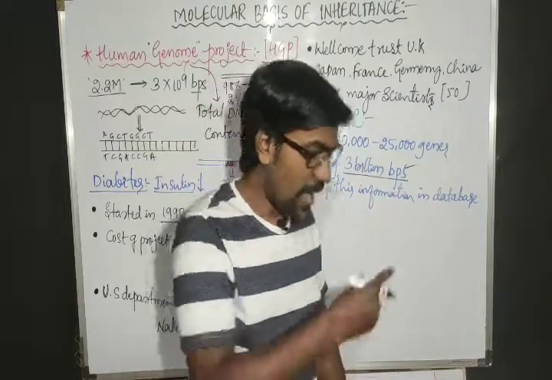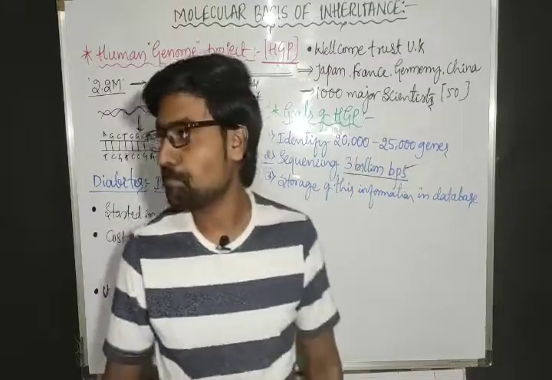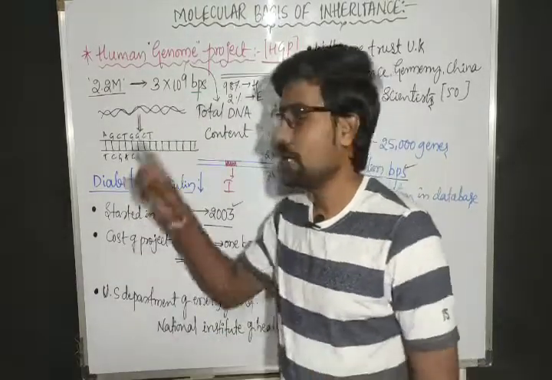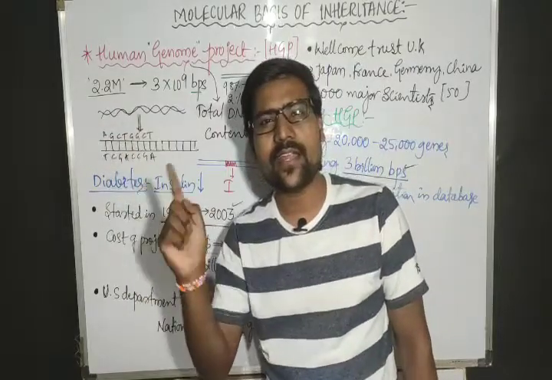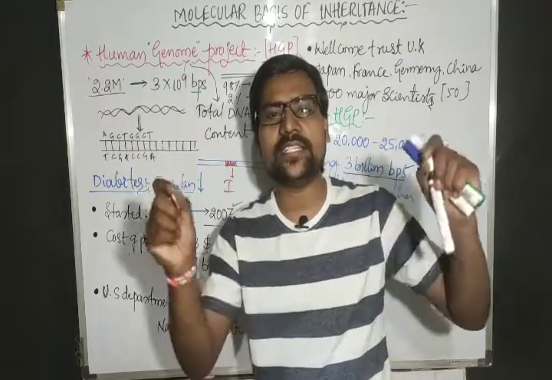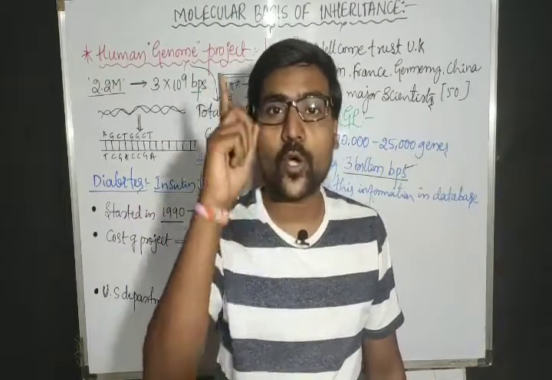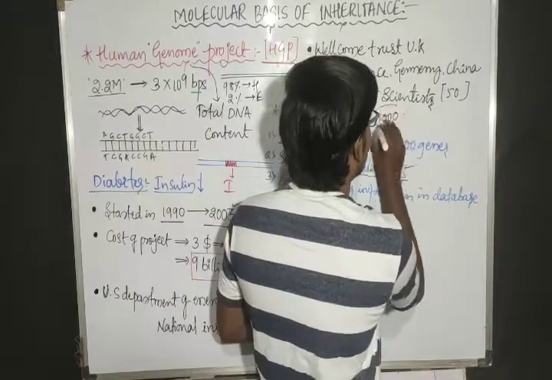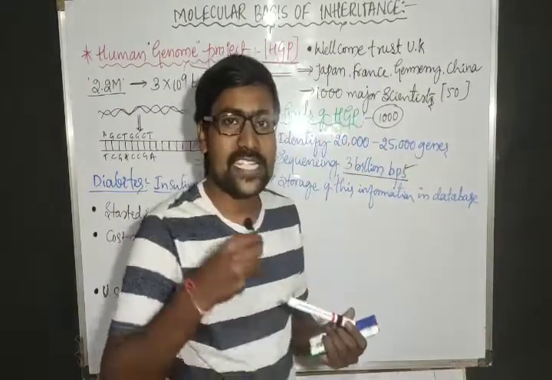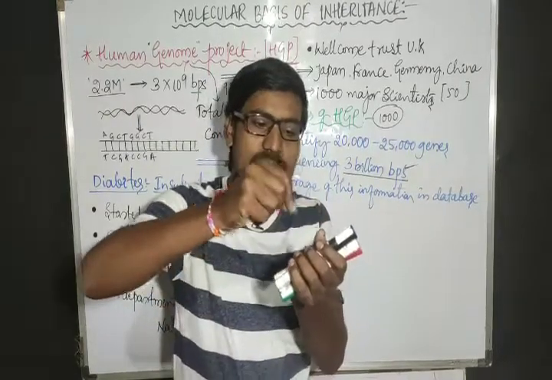Why am I considering this as huge? Just as I read, A G C C T T A G C C T A G A C C T G, like that I can go on reading for 1,000 letters. If I want to write, A T C G, like that.